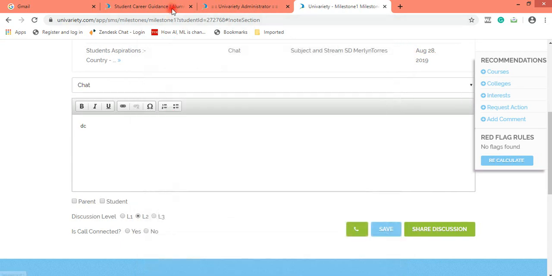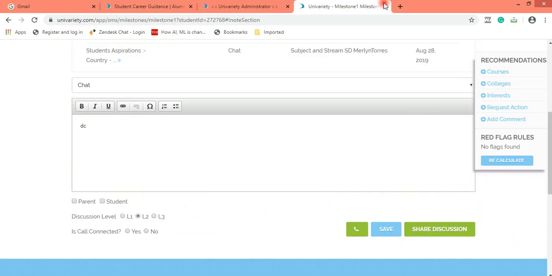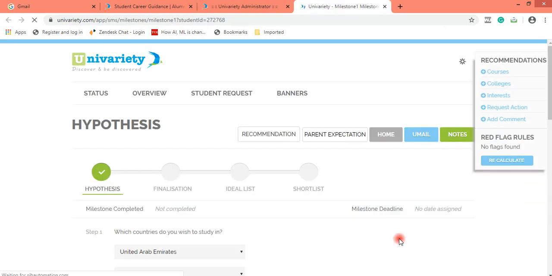So as you can see, the share discussion milestone view of a grade 9 and grade 10 student is the same, and grade 11 and 12 student is the same. So this is how share discussions are supposed to be updated.